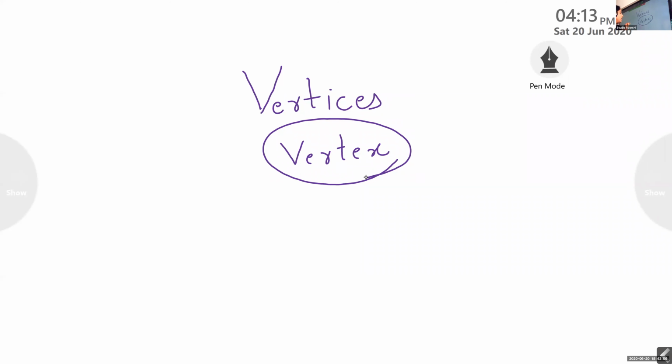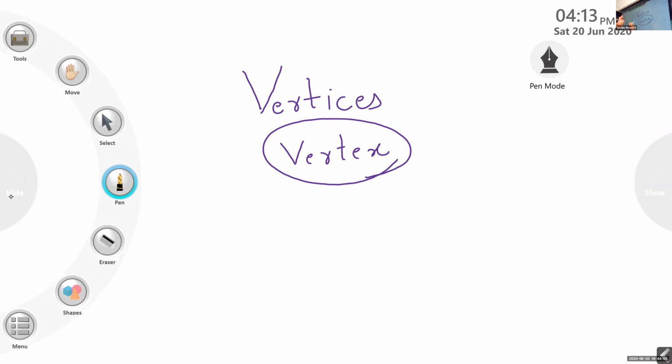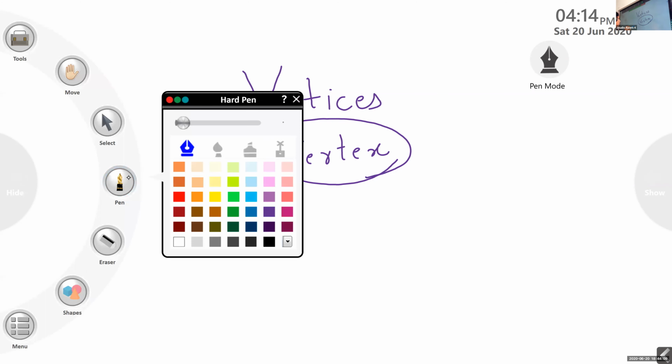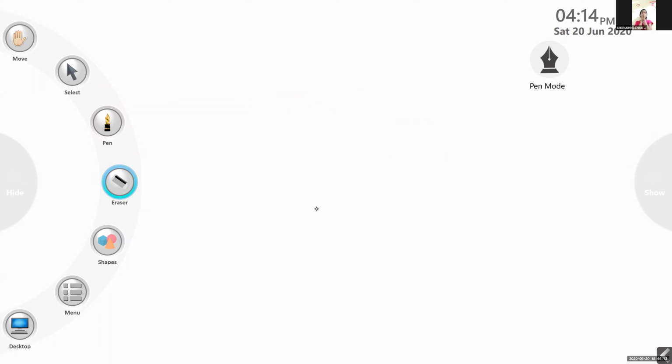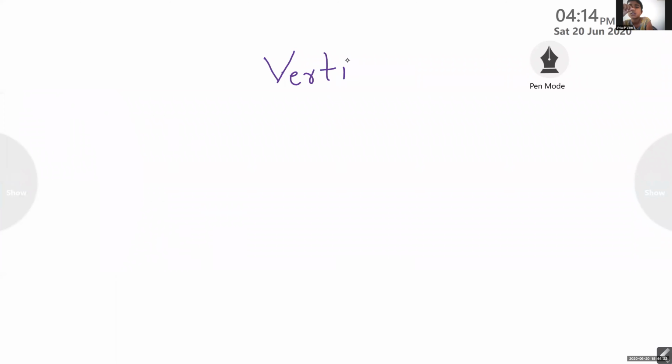I will show you what a vertex is. Next we are going to study about vertex or vertices. If there is more than one, we will call it vertices.